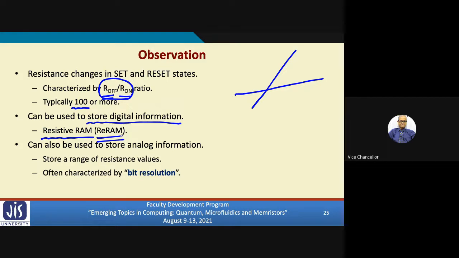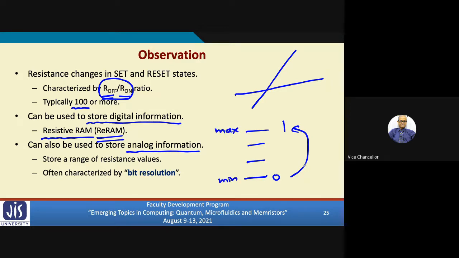Right? And I said just now that not only two levels, logic 0 and logic 1, I can have multiple intermediate levels also, depending on the quality of the device I have fabricated. So in general, I can also store analog information. I can continuously store some values between some minimum and some maximum.